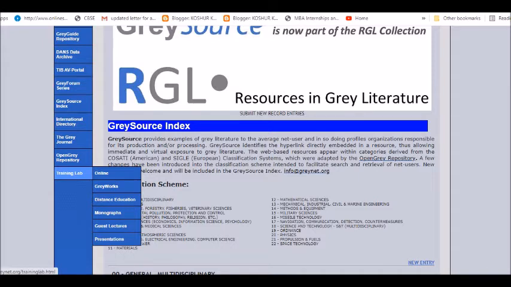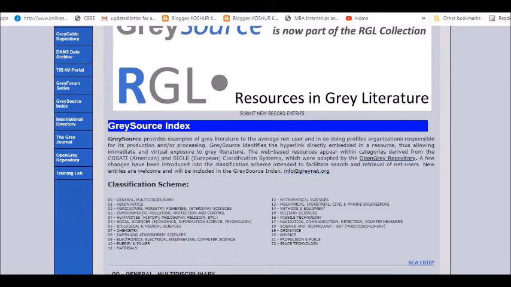Now, Grey Source provides examples of grey literature to the average net users. Here they are saying it identifies the hyperlink embedded in a resource, thus allowing immediate and virtual exposure to the grey literature. The web-based resources appear within categories called COSATI, which is an American one, or SIGLE, which is the European classification system.